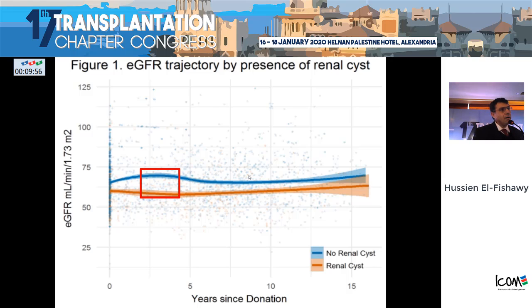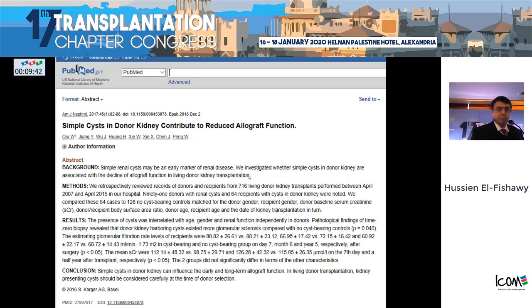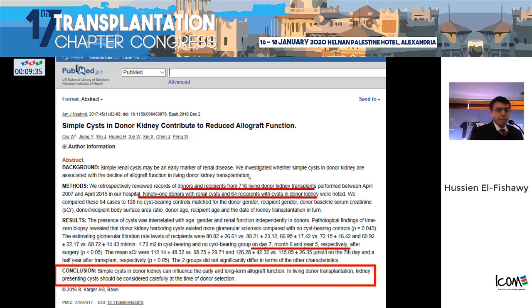As we can see, early reduction in the GFR, with, of course, a significant difference between both of them. But in the longer term, up to 15 years, there is actually no difference between them. However, another study has shown that in this situation, simple cysts in donor kidney can influence the early and long-term allograft function in living donor transplantation. Kidneys presenting cysts should be considered carefully at the time of donor selection.